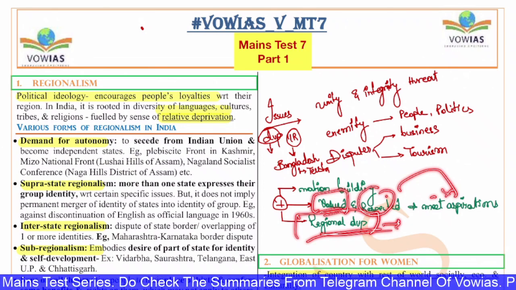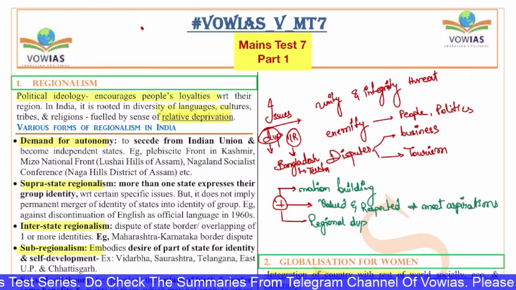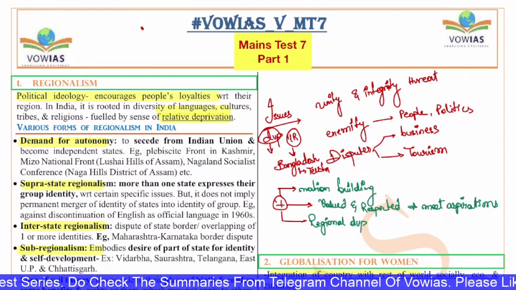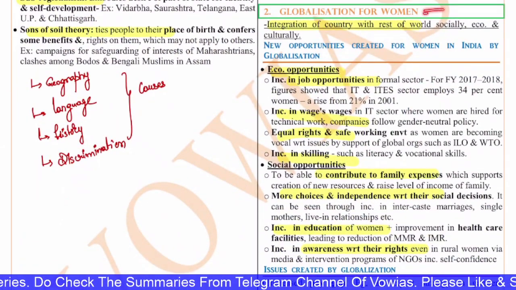When the states develop, then the country develops. So like this, there are some positive things as well. Okay, so this is the overall thing about regionalism. Now let's look at the second question with regard to globalization and women.